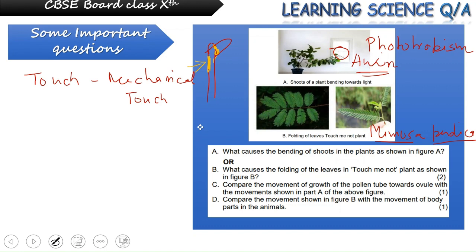So how is it happening? This is happening in response to an electrical signal which is taking place somewhere here at the pulvinus region. In response to the mechanical touch, the cells of the pulvinus release water and potassium.